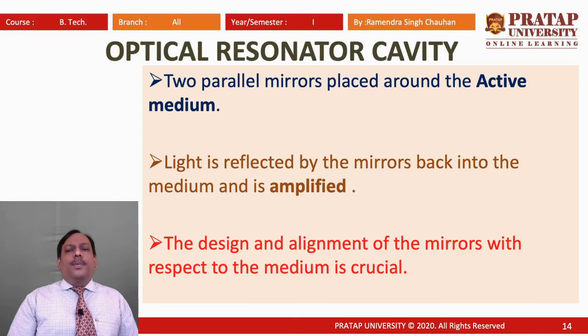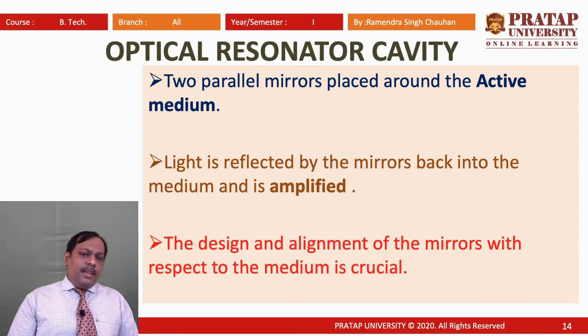Now we will talk of the optical resonator cavity. What is an optical resonator cavity? We know that one of the important conditions for achieving laser operation is a very large radiation density, that is, the number of photons per unit volume must be very large.